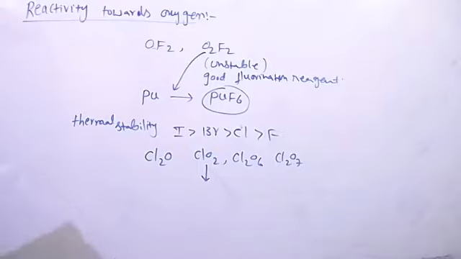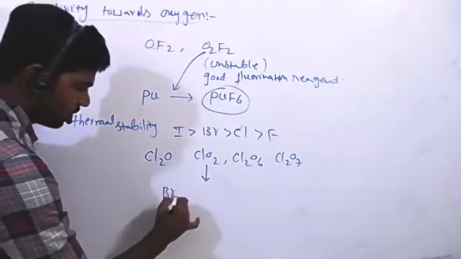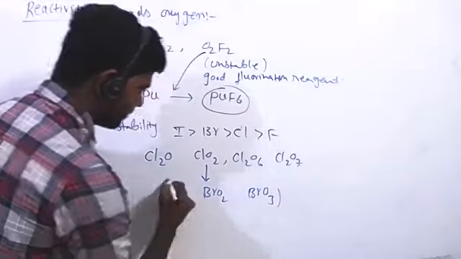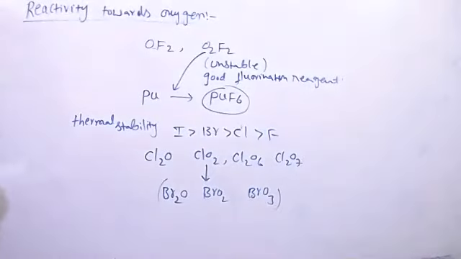Next, bromine. Bromine is also able to form oxides: Br2O, BrO2, and BrO3. See the oxidation states of bromine in its oxides. In Br2O the oxidation state is +1, in BrO2 it is +4, and in BrO3 it is +6. These are the least stable halogen oxides.